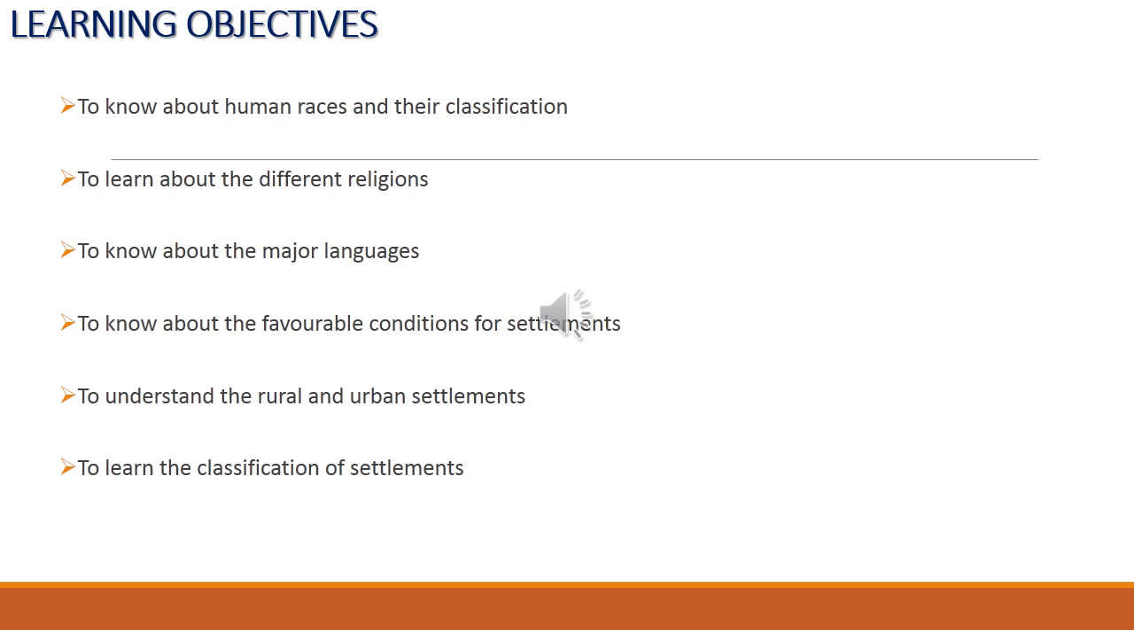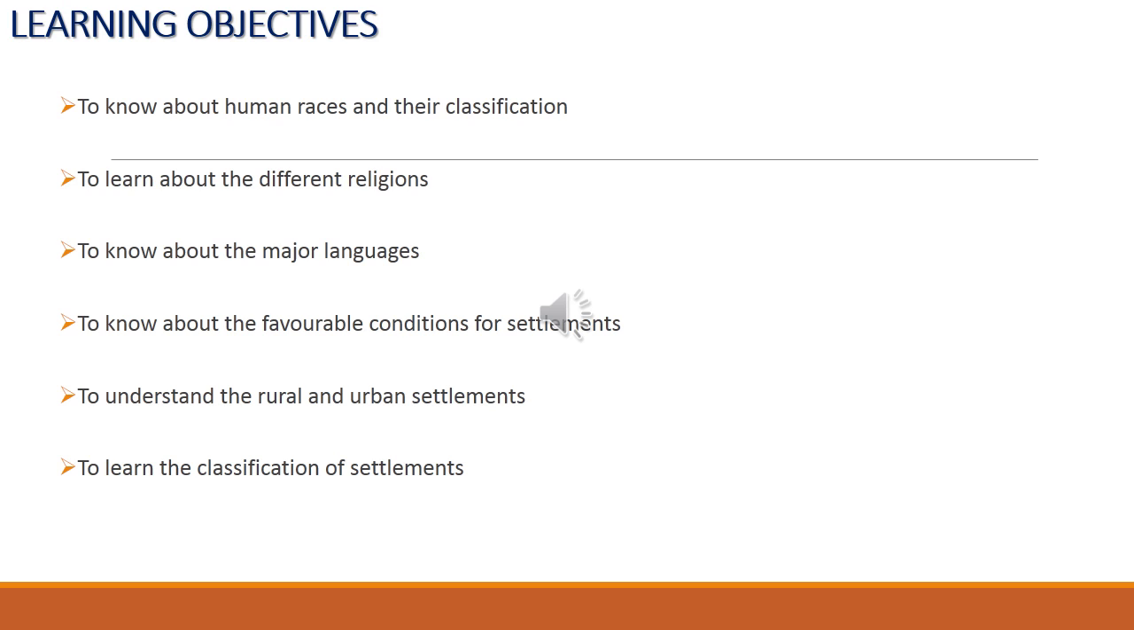So in learning objectives you will learn about the human races and their classification, then different religions, then major languages, then the favorable conditions for the settlement, then understand the rural and urban settlement. So finally the classification of settlements.